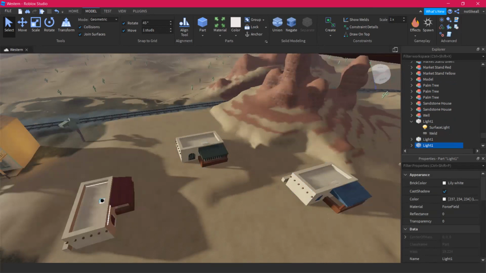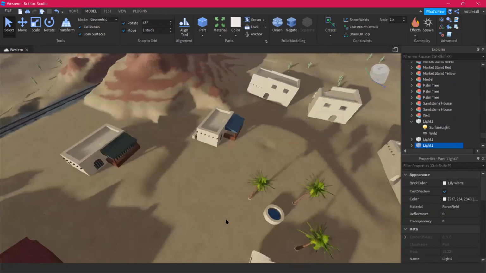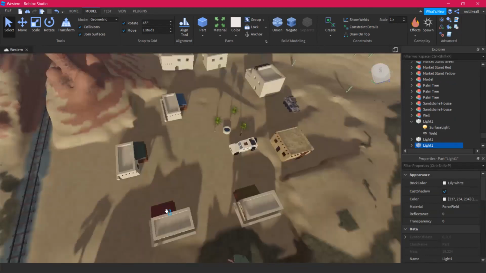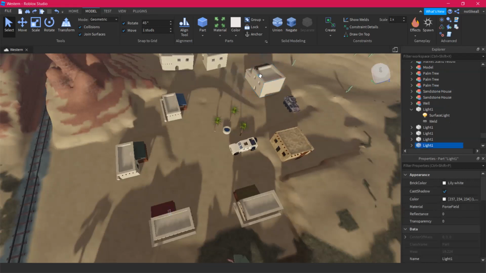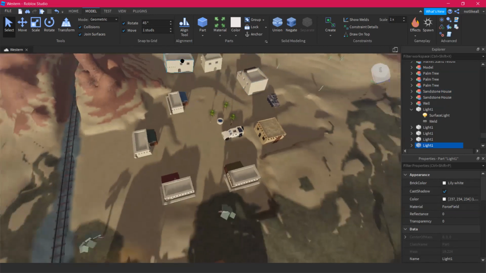Keep it selected, come back here, drop the third one. This is gonna be three. How many more houses do we have? Okay, four is gonna be over here. Five is gonna be, oh sorry, five is gonna be over here. No, we already have one there. Five is gonna be there.